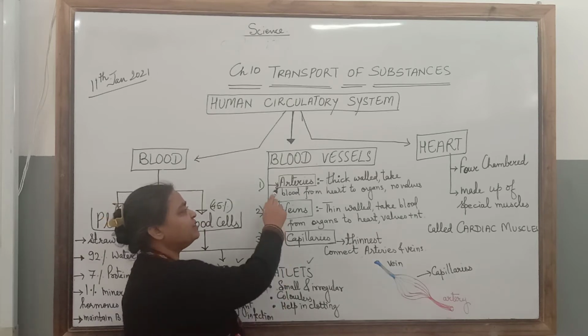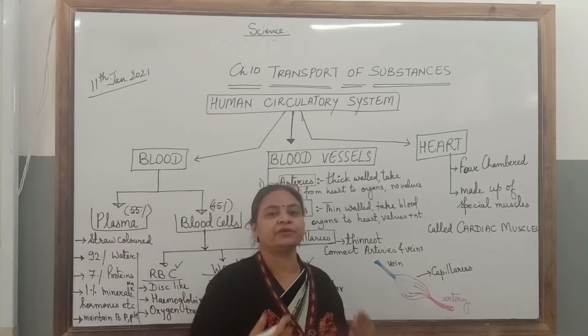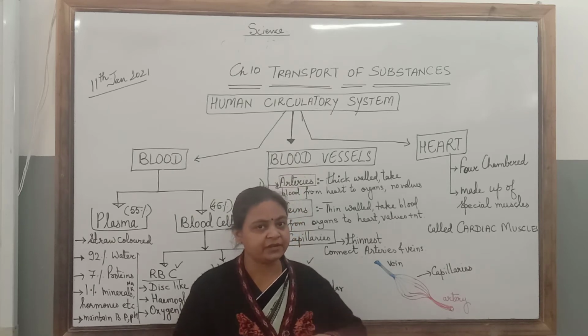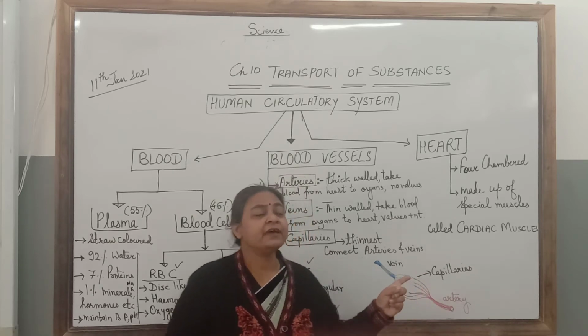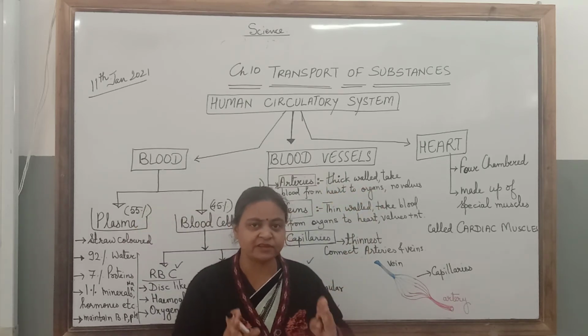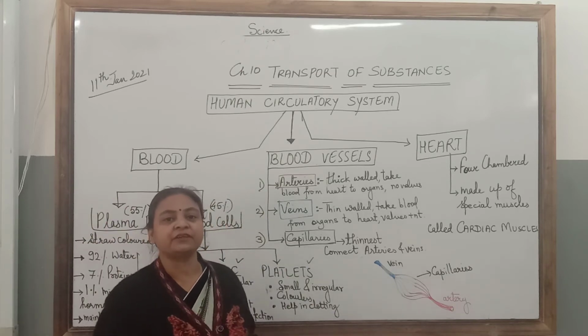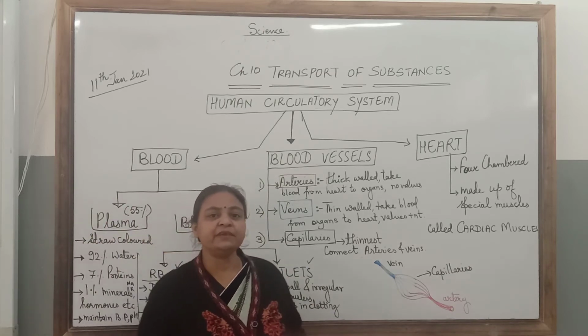Arteries are the blood vessels which carry the blood from heart to other organs. These arteries are thick walled. Their walls are muscular, thick, because the blood from the heart comes with pressure. So these need to be strong.